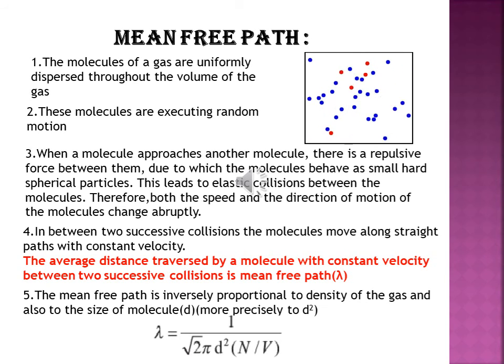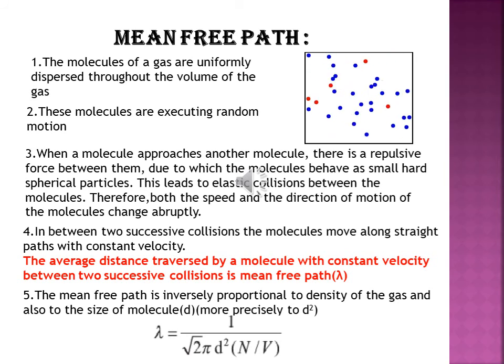Therefore both the speed and direction of motion of the molecules change abruptly, because as they collide the speed may increase or may decrease, but obviously it changes. In between two successive collisions, the molecules move along a straight path. They move randomly, but between two collisions the molecules move in a straight path and with constant velocity.